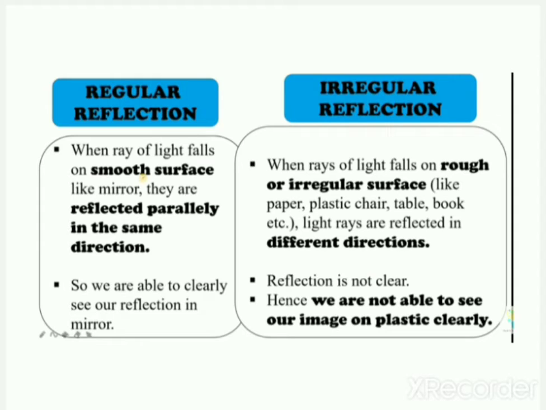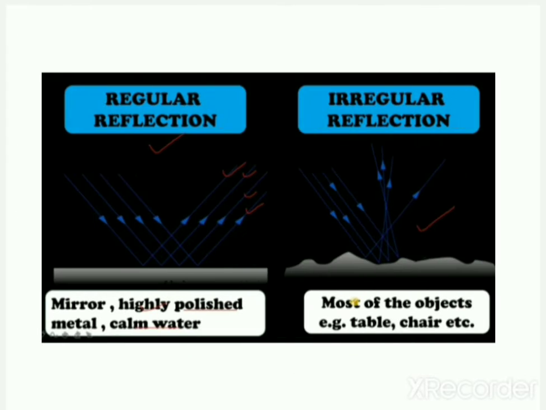So we are able to clearly see our reflection in a mirror because a mirror is a clear and smooth surface, and it reflects parallelly in the same direction. We are not able to see our reflection in a rough or irregular surface because the rays of light reflect in different directions. So the reflection is not clear, hence we are not able to see our image on plastic clearly.